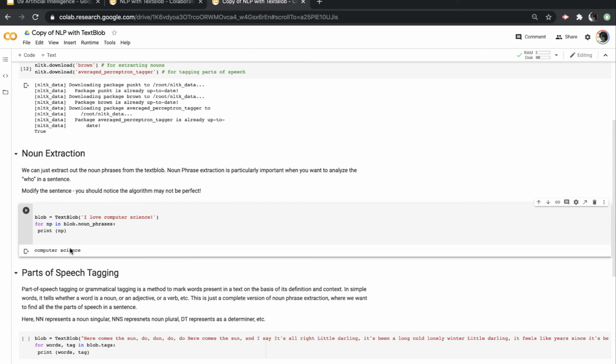And you can see computer science is the noun. And you can copy other text in here and try it out. And it may not be perfect because the algorithm is not 100% perfect.